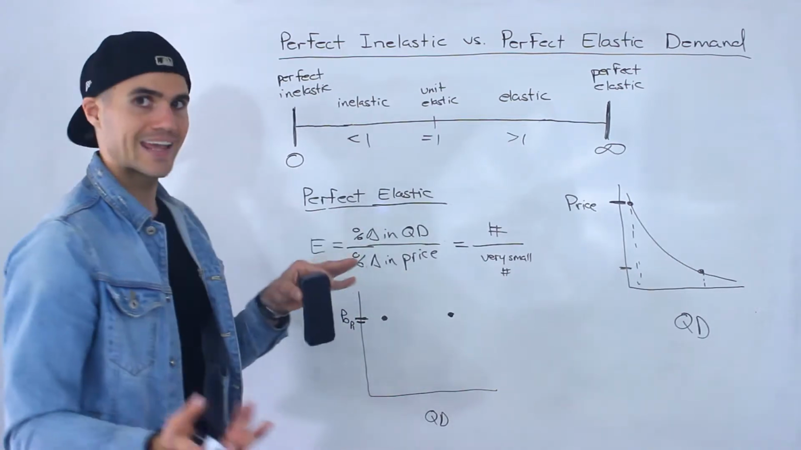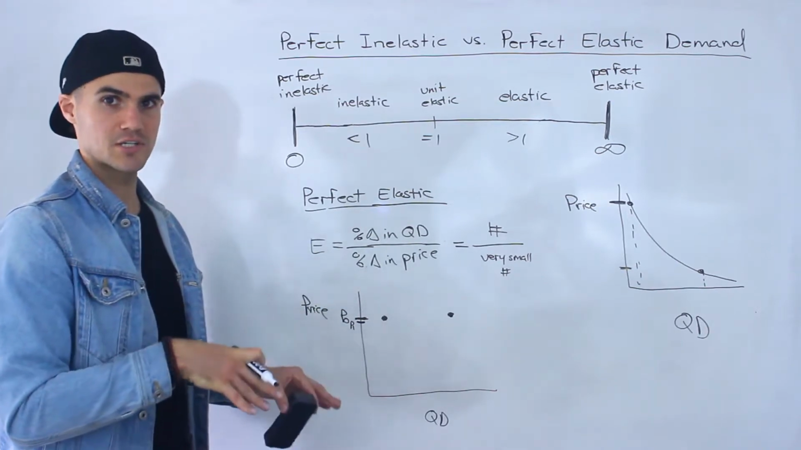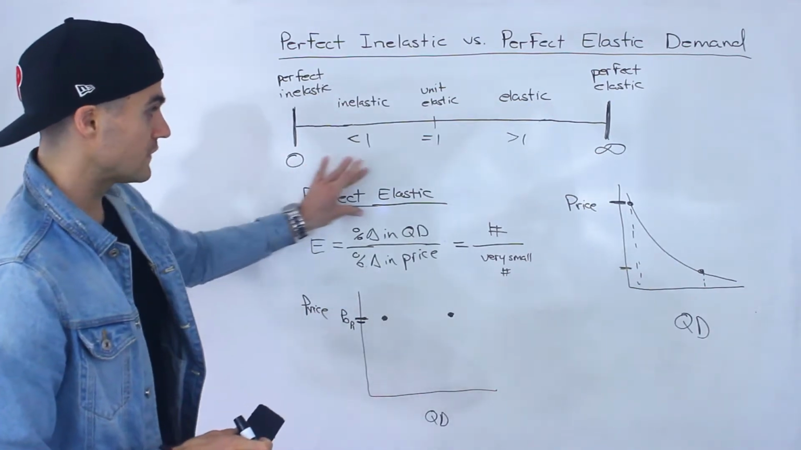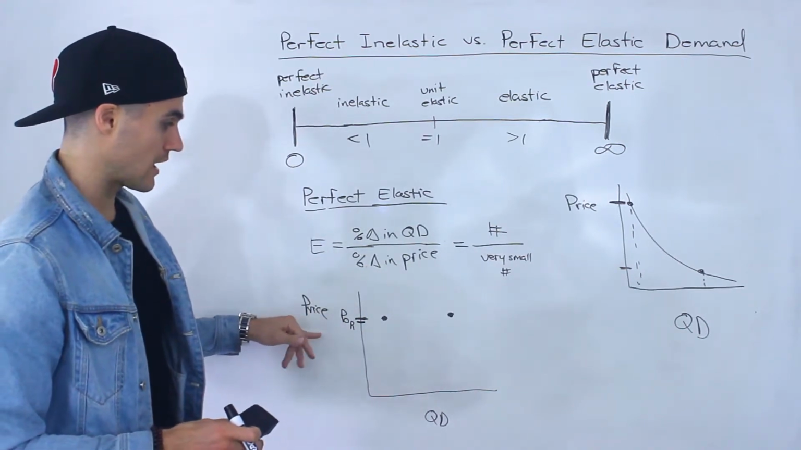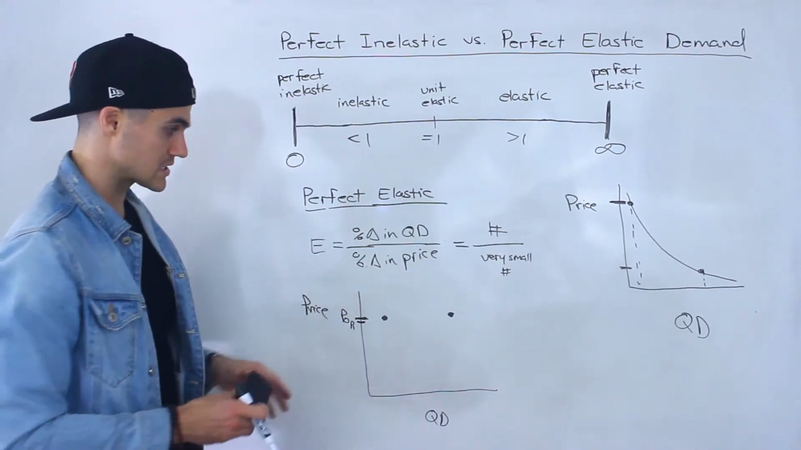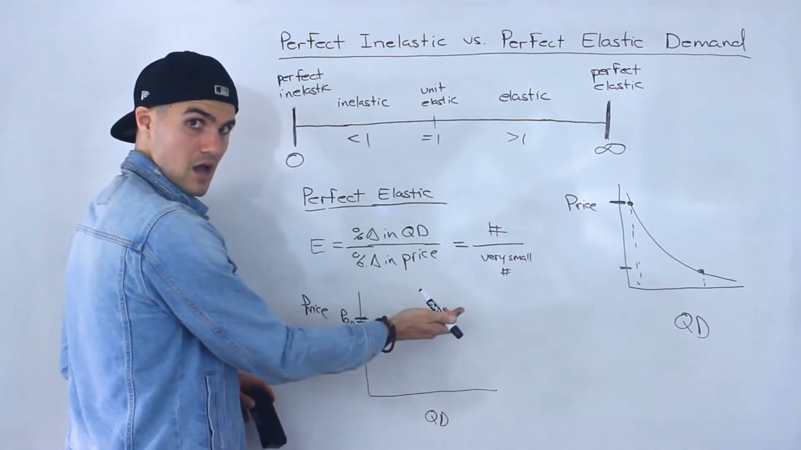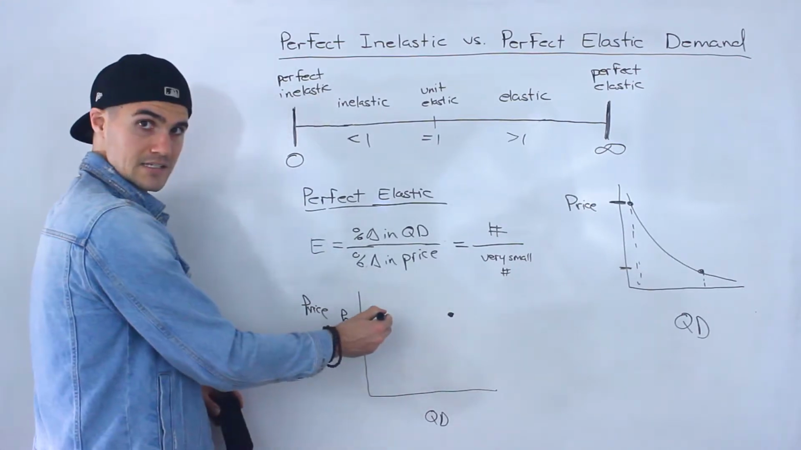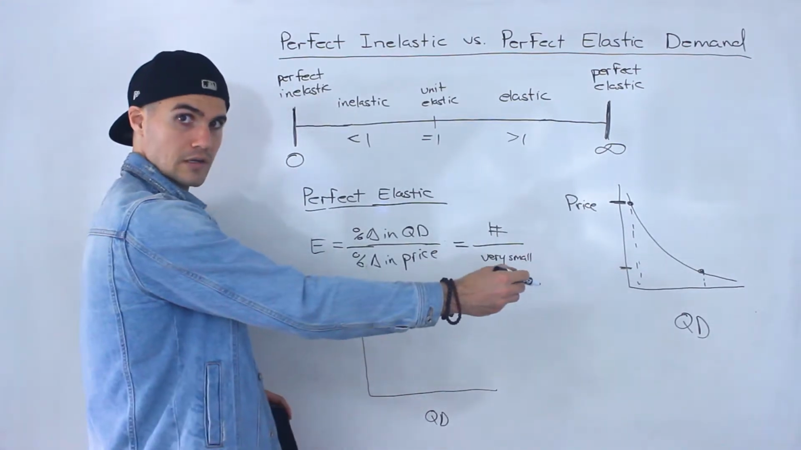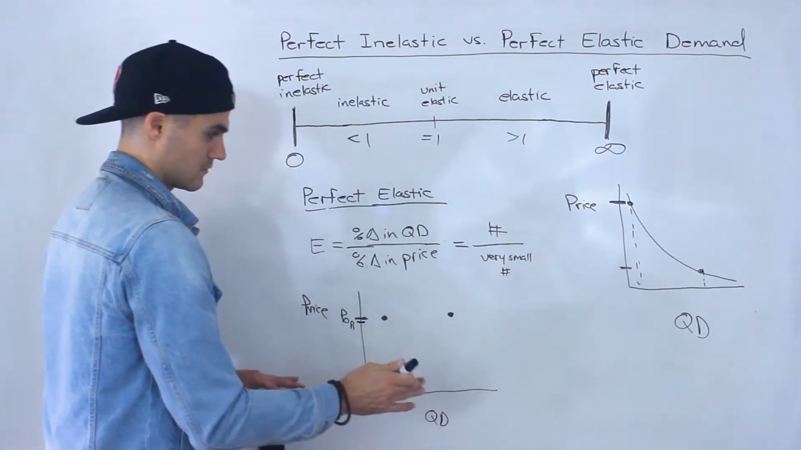So remember, perfect inelastic demand, that was goods that didn't have a lot of substitutes or competition in the market. Well, perfect elastic products have a lot of competition in the market. So let's say you're here and you increase the price of your good or service by even a little bit, that quantity demanded is going to go down because everyone's going to just go to the nearest competitor, right? So this is an example of a very competitive market.